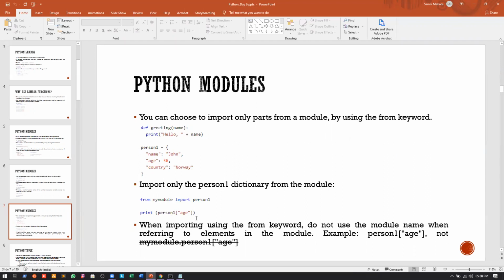Now just remember one thing, this is a note. When importing using the from keyword, I will not write my module dot person1 of age. Whenever I'm using the from keyword, I will just write person1 of age. But if I'm not using the from keyword, then I will have to write my module dot person1 of age. Am I clear? Yes, no? Yes, sir. Okay.